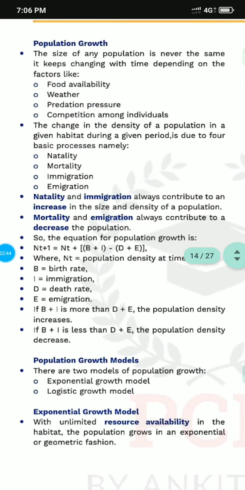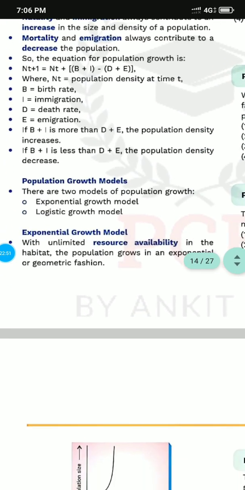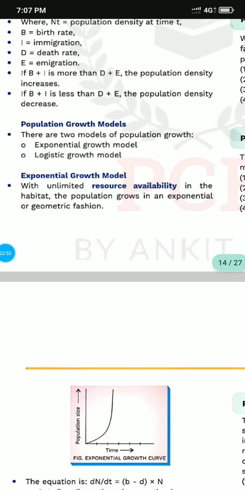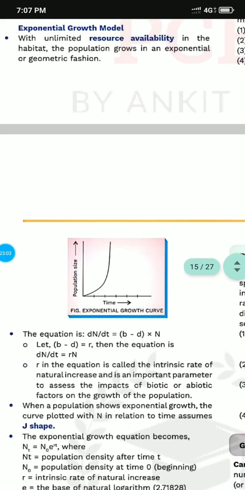So the population growth model is of two types: one is exponential, another is logistic. In exponential growth, unlimited resources are available. At that time, the population grows in an exponential or geometric fashion. So this one is the exponential growth curve, going up faster.